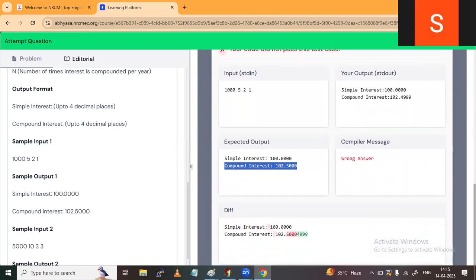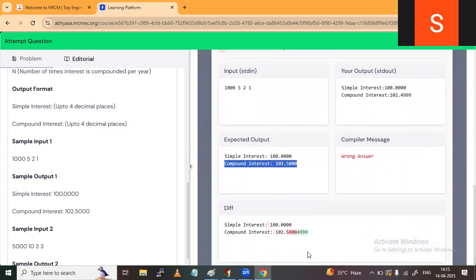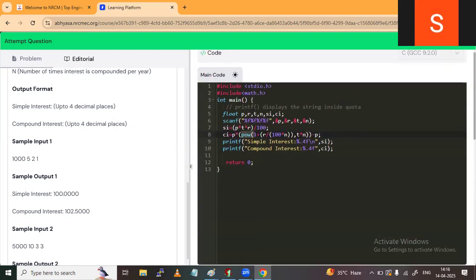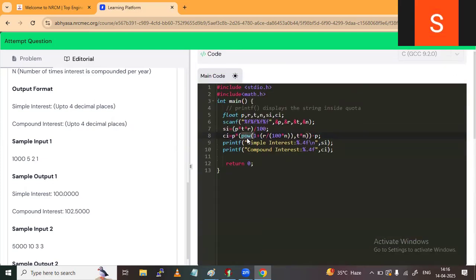If you go a little bit down here, where is the difference? Actually needed 5000, but you got 4999. Simple interest is not a problem, it is matching, but compound interest is deviating by about 0.1. Why? Because of this data type, I have taken float type. Why is float type not allowed here? Because the pow function always returns a double value, the result is double type.